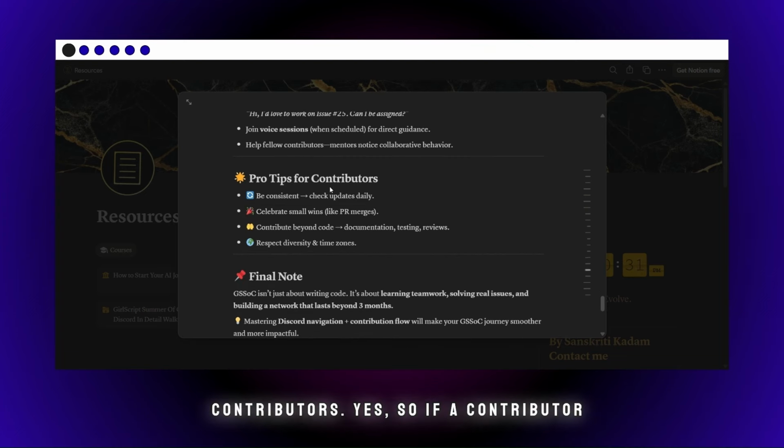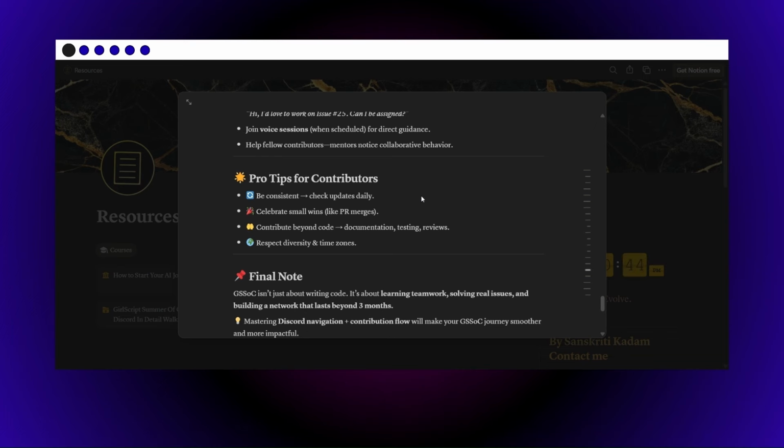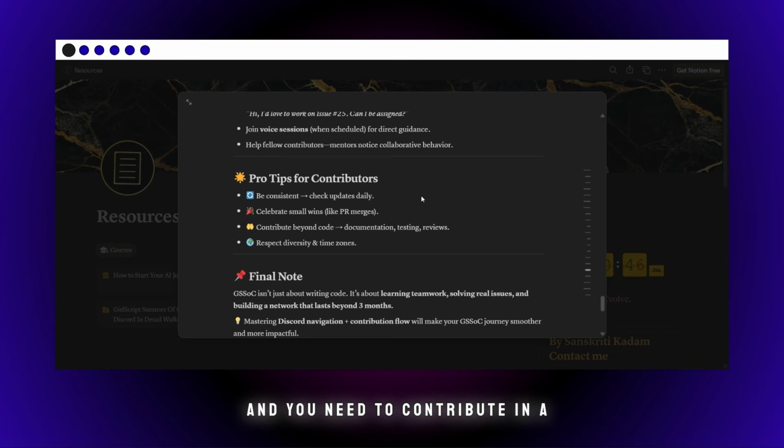Pro tips for contributors. If a contributor wants to be consistent and raise a PR, there are two types of PRs. I will show you in the further part of the video as well, so stay tuned. You need to contribute in an essential and effective way rather than creating empty PRs.